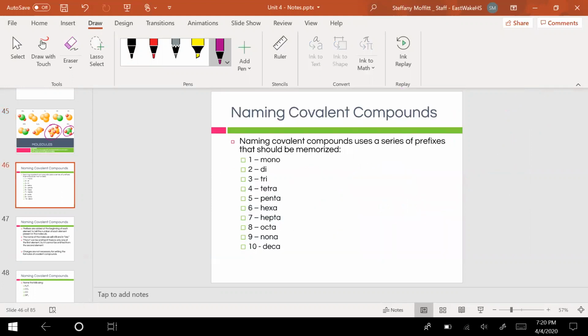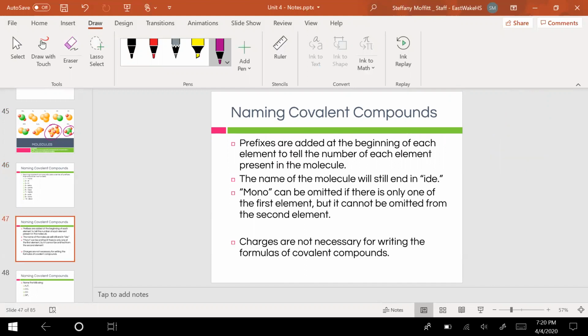And when we're naming covalent compounds, we're going to be using prefixes. So if there's one of them, let's do H2O. There's one oxygen here, so we would use mono for that oxygen. For two of them, we say di, 3 tri, 4 tetra, 5 penta, 6 hexa, 7 hepta, 8 octa, 9 nona, and 10 deca. Depending on what number there is for that element, that's the prefix that you use. The prefixes are added at the beginning of the element name.